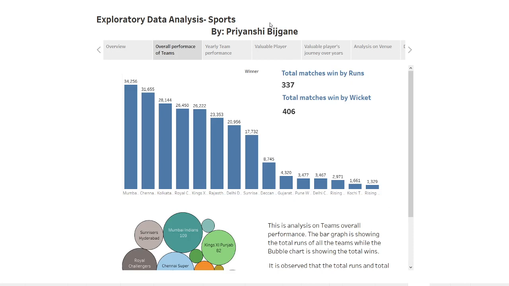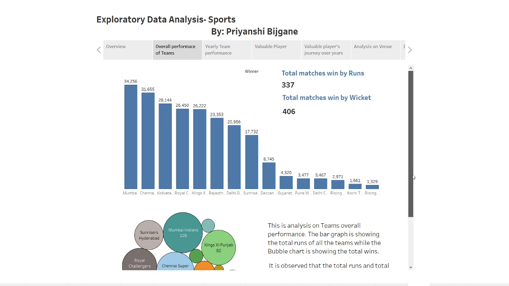The total matches that were won by runs are 337 and the total matches won by wickets are 406. That can be seen here. Firstly, the bar graph on the top is showing the total runs of every team since 2008 to 2019. Mumbai Indians is at the top, followed by Chennai Super Kings and Kolkata Knight Riders.